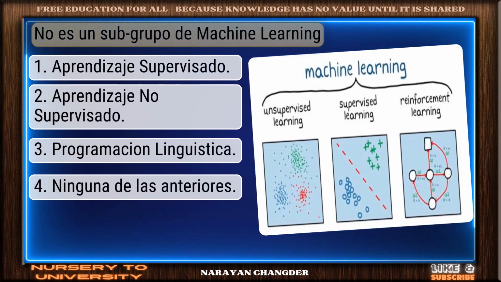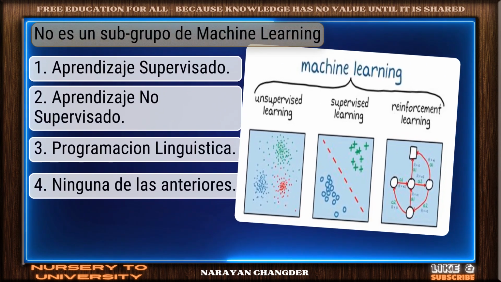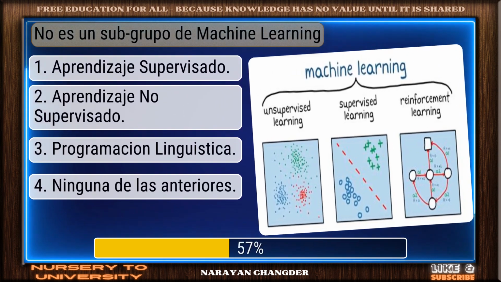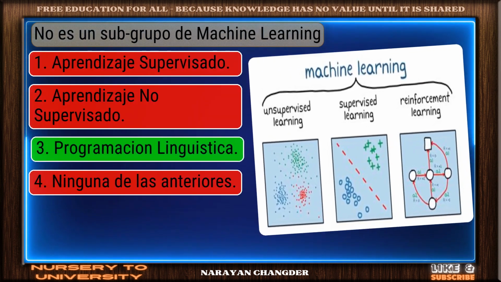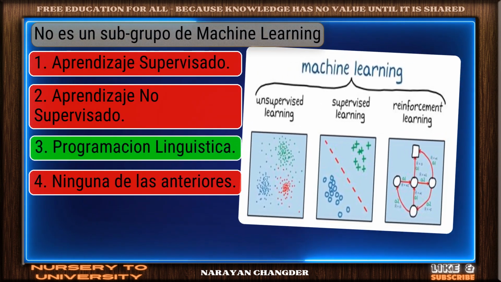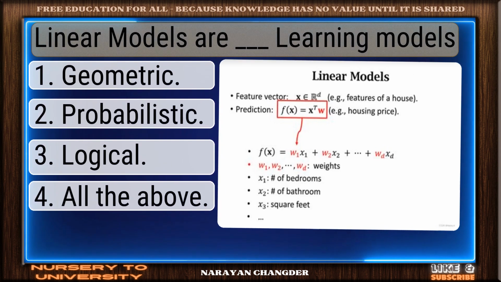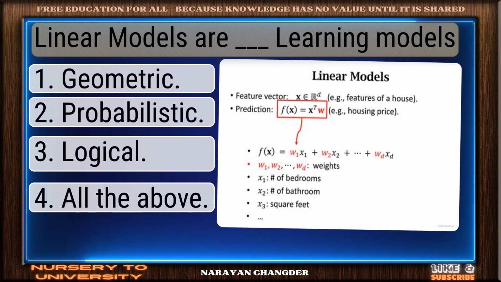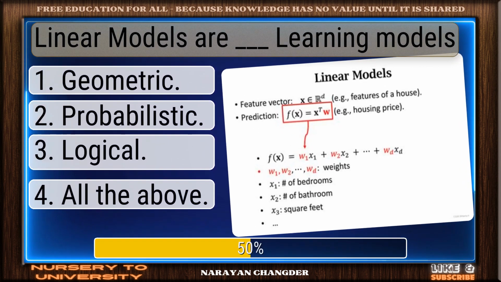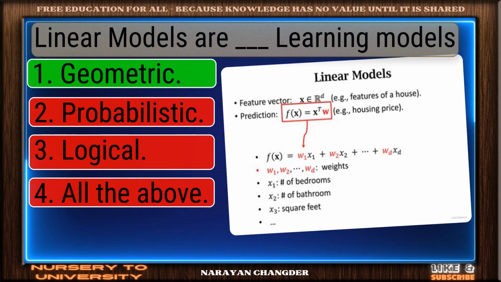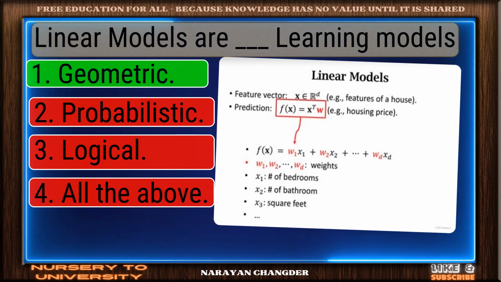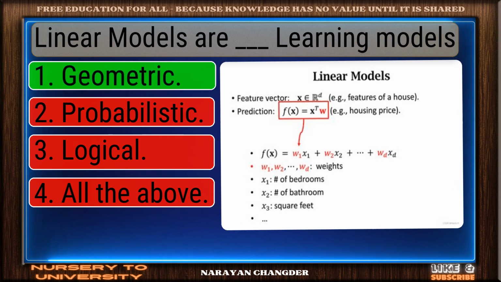Question number 25. No es un subgrupo de machine learning. Smart move. Programación lingüística is an accurate answer. Question number 26. Linear models are dash learning models. Exactly. Geometric makes sense, and it is the right choice.